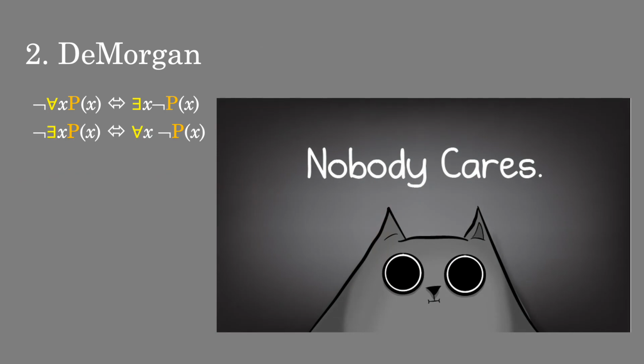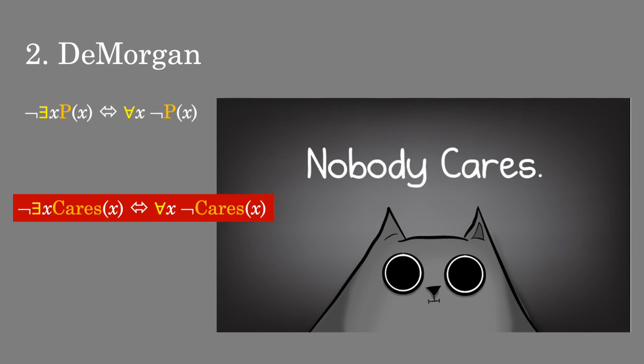So now let's look at the second DeMorgan's law involving a quantifier. Once again, the opposite of an existential quantifier is a universal quantifier, so we flip that. And then the opposite of P is once again going to be not P. And right, so we see that we're distributing yet again.